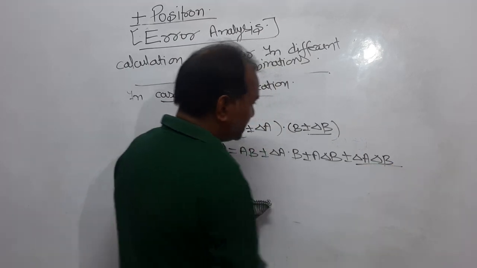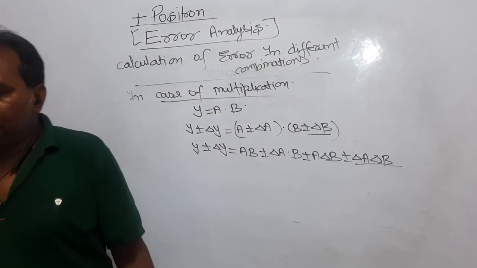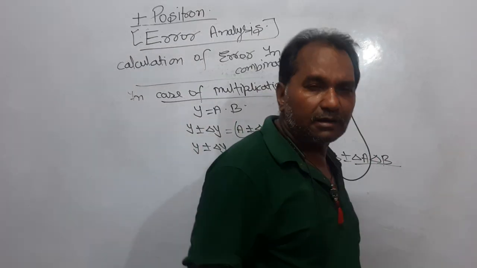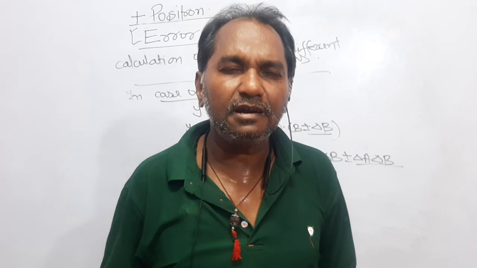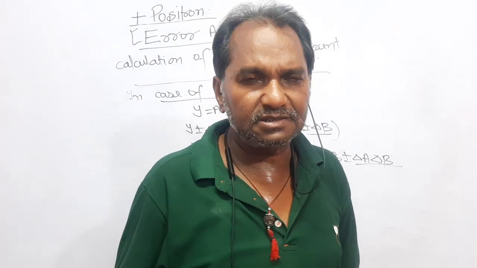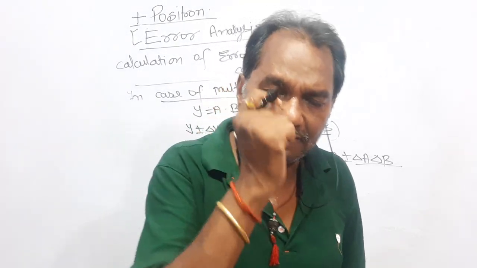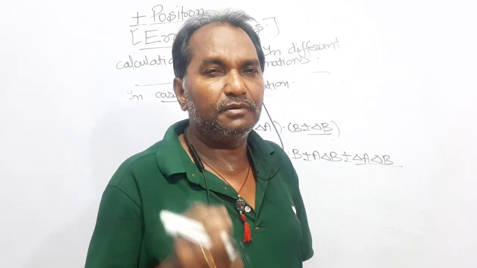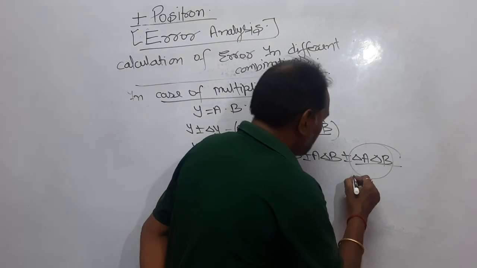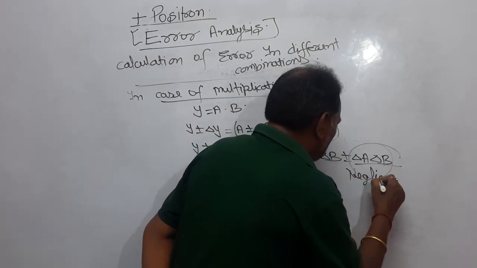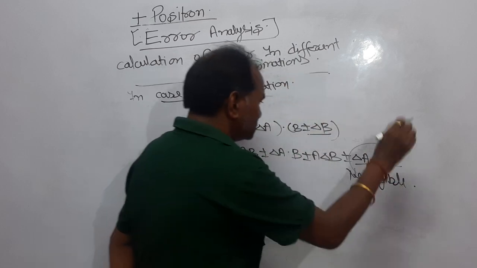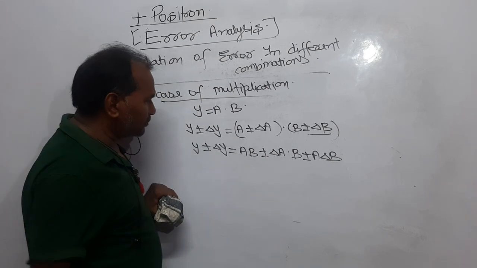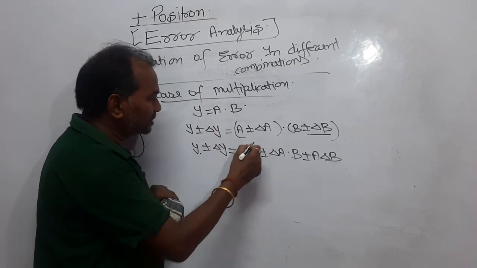Dear students, delta a and delta b, it is the product of errors in a and b, right? Error is a very small quantity, less than 1. And if the product of two quantities less than 1 is considered, it will be more or less negligible. You can say it is negligible. So just remove it. Now y = a × b is already given, so it will be cancelled.